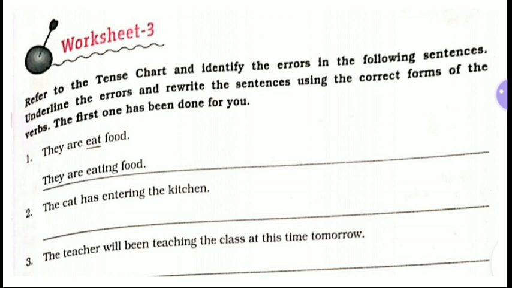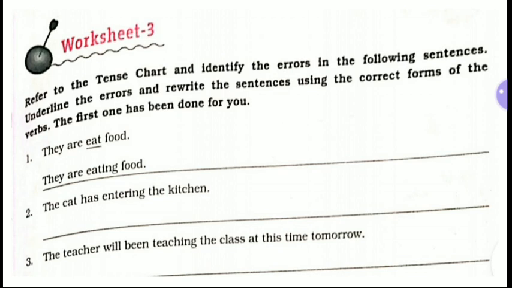What is here in worksheet number 3 you see? Refer to the tense chart and identify the errors in the following sentences. Underline the errors and rewrite the sentences using the correct forms of the verbs. The first one has been done for you. They are eat food. Here eat is wrong. They are eating food. It has already been done.